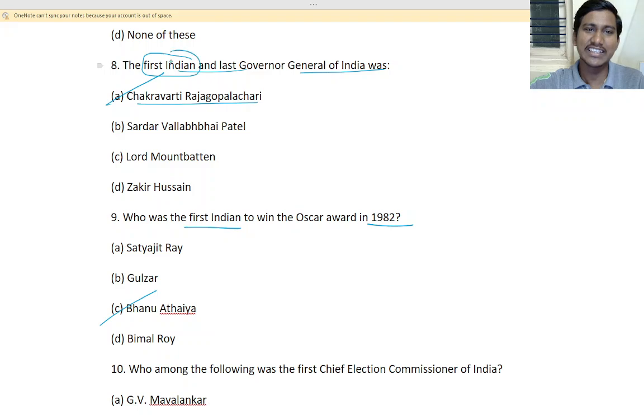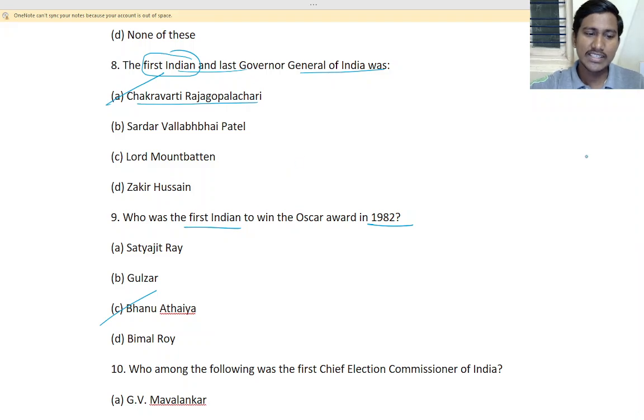So first Governor General was actually Lord Mountbatten. So they have asked an Indian person. Independent India, first Indian, last Governor General of India. So first Indian was Sri Rajagopalachari. Fine.